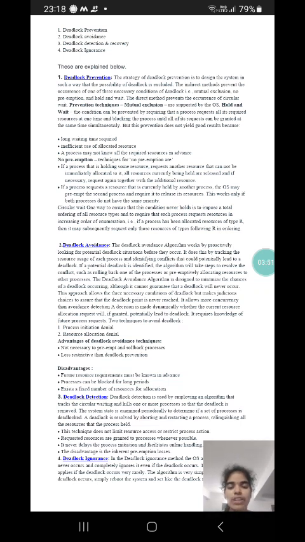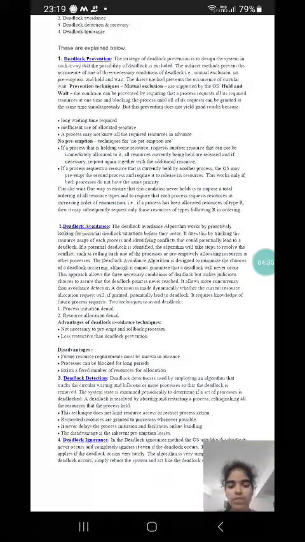Deadlock detection. Deadlock detection is done by employing an algorithm that tracks the circular waiting and kills one or more processes so that the deadlock is removed. The system state is examined periodically to determine if a set of processes is deadlocked. A deadlock is resolved by aborting and restarting a process, and all the resources held by the process are released. This technique does not limit resource access or restrict process action. Requested resources are granted to processes whenever possible. It never delays process initiation and facilitates online handling. The disadvantage is the inherent preemption losses.